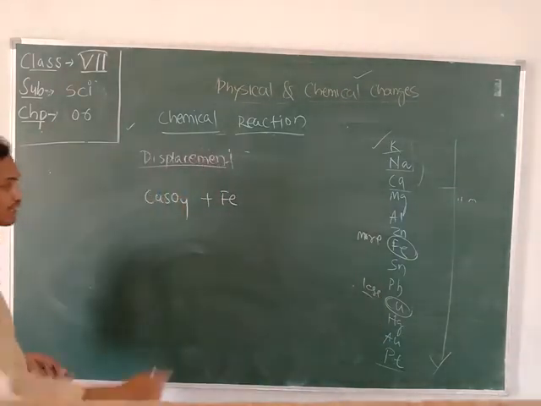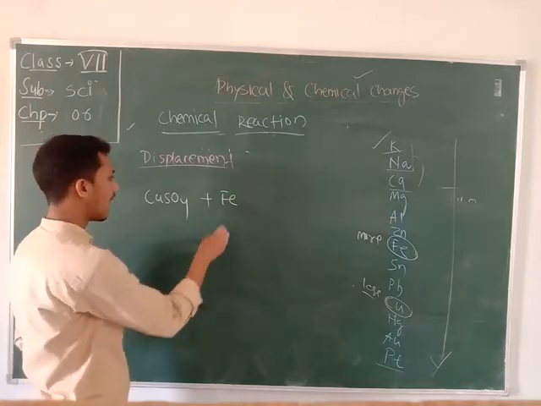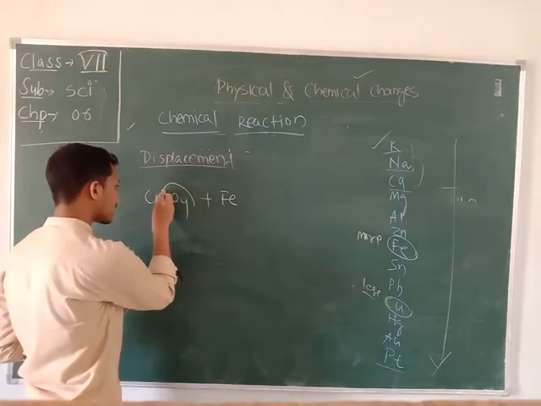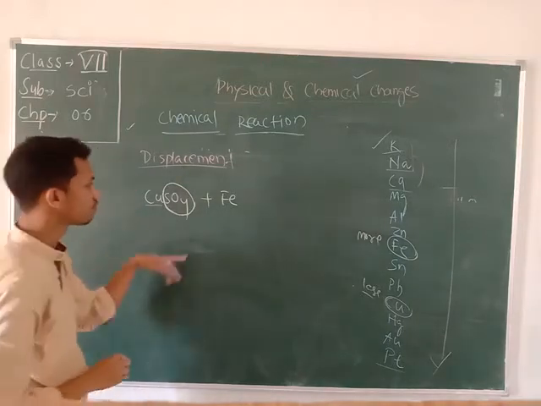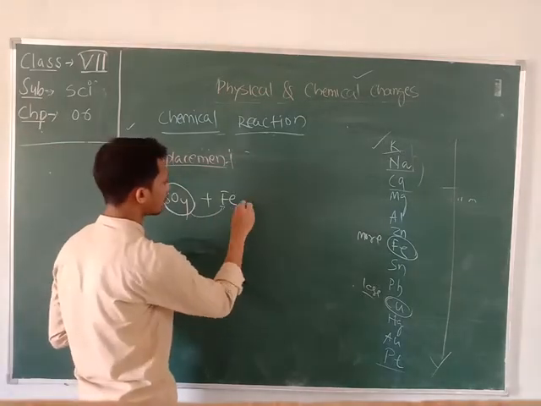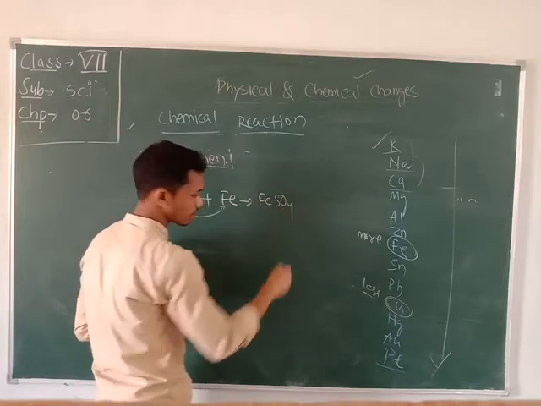Since iron is more reactive, iron displaces the copper and forms a new compound, that is FeSO4.